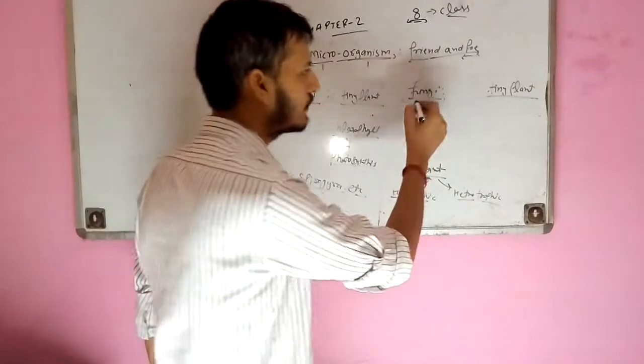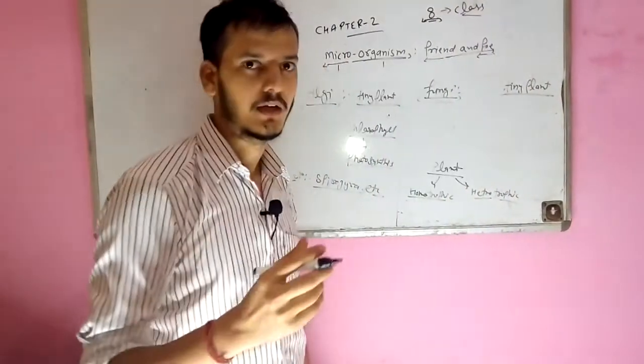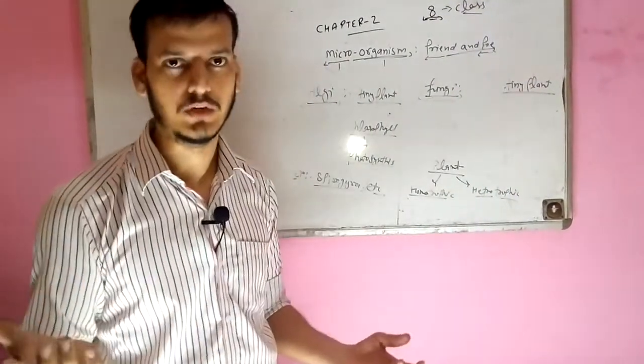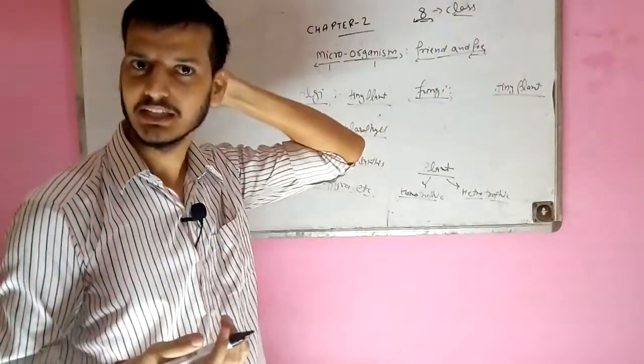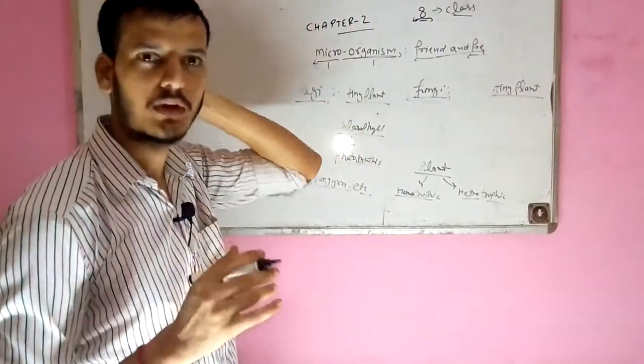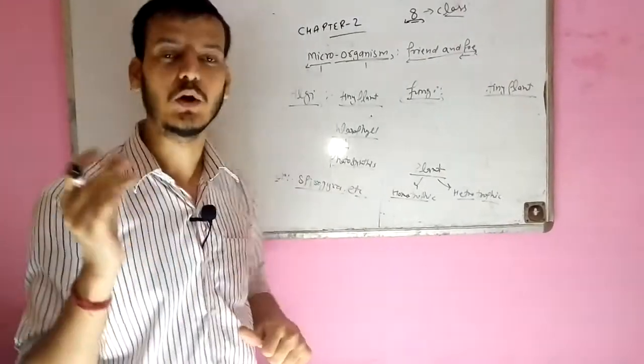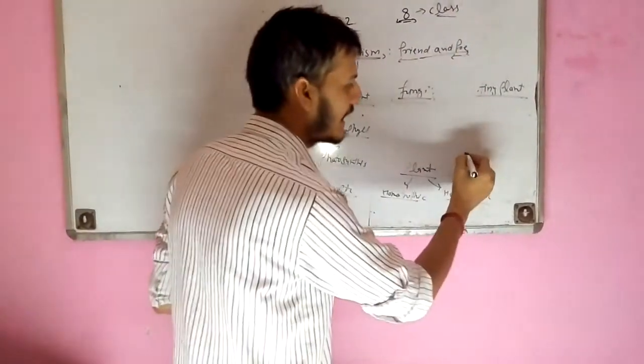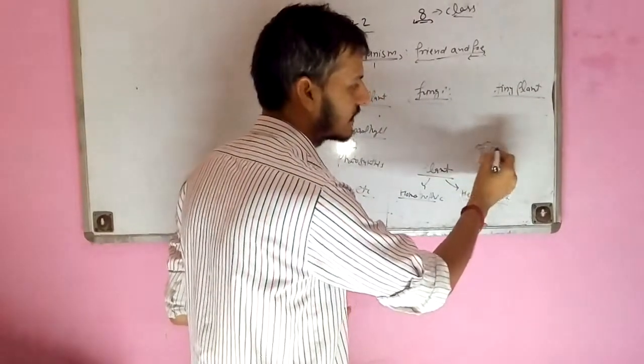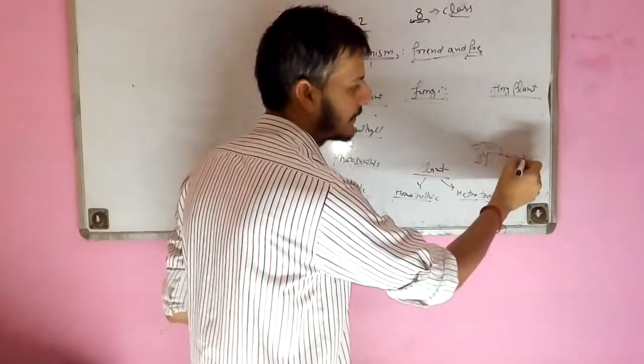If I talk about fungi, suppose I take a log of wood and leave it in a moist area, in the rainy season, for two or three weeks. Definitely you will observe small, tiny umbrella-type structures, white in color.